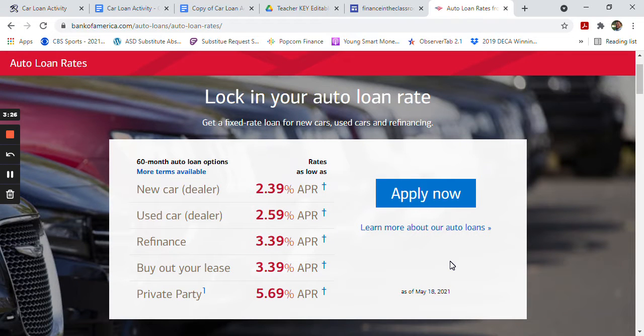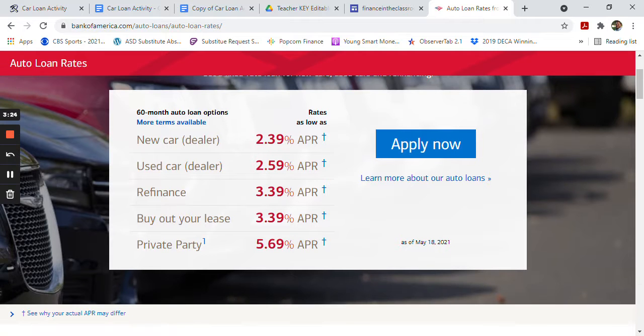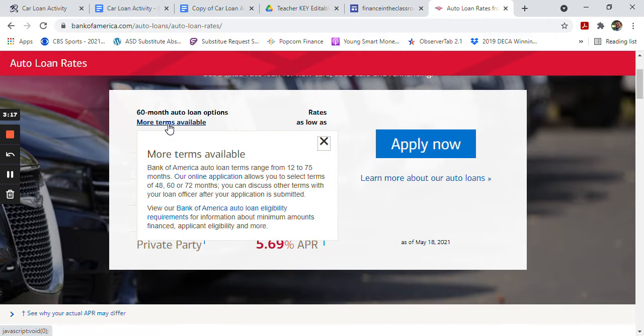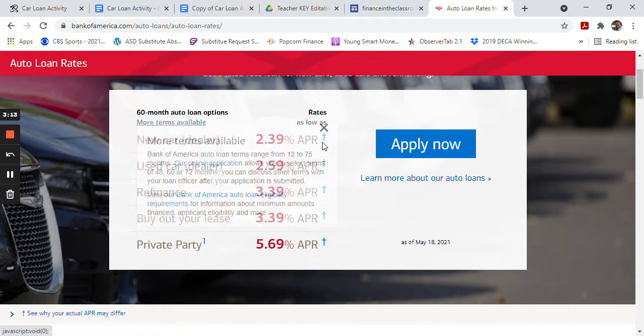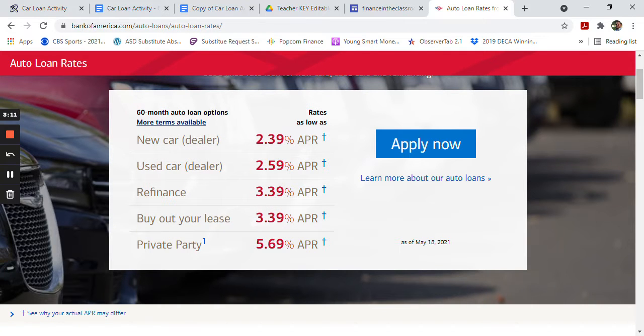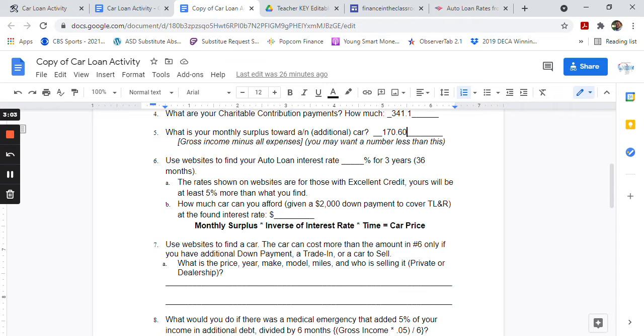After looking at about three different banks, I found one here that's giving me some APRs for a 60-month loan. It looks like I can click here for more terms available, but they're not wanting to provide those. And so here's the decision I've got to make. I could take this 2.39 that this particular bank is offering now, or as you see here, these would be for excellent credit scores.